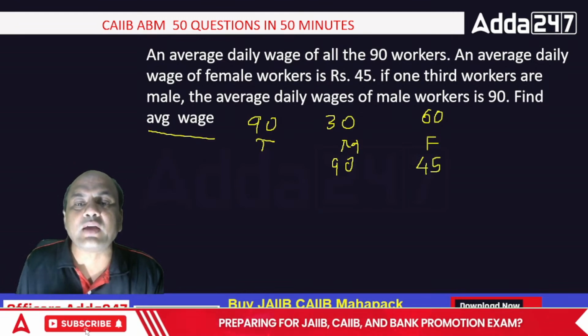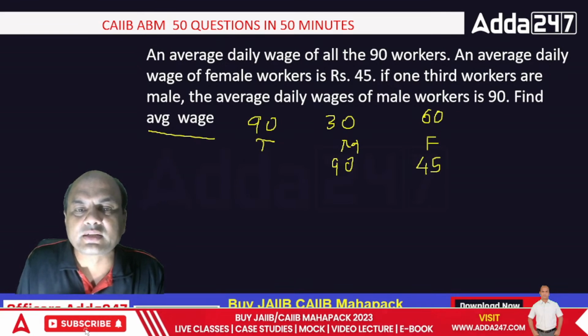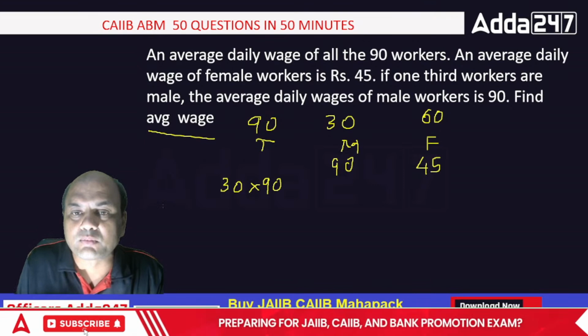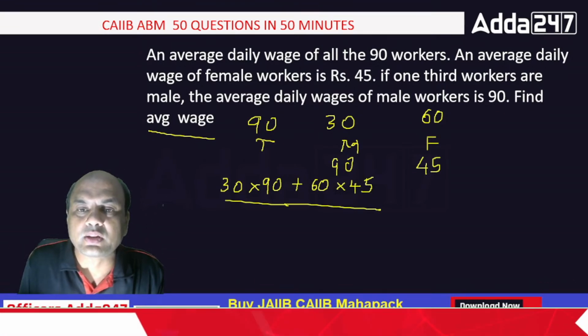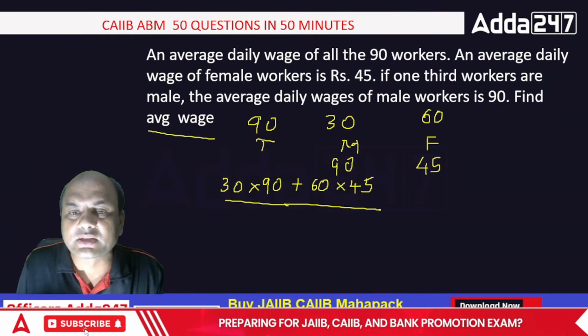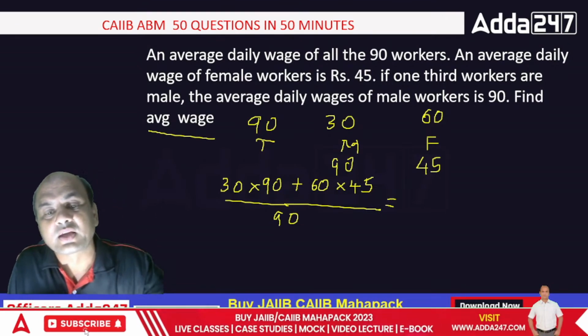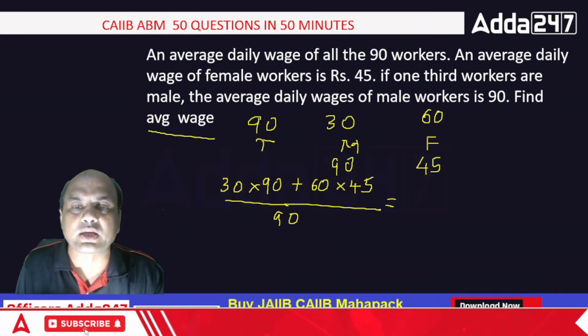Now we have to find the average of all of these combined. It is simple. Here it's like this: 30 into 90 multiplication, plus 60 into 45, the whole upon the number. What is the number? 30 plus 60, 90. The whole upon 90. That will be my answer. Do it everyone, do it fast. Let me get the answer from your side now, the calculation part.